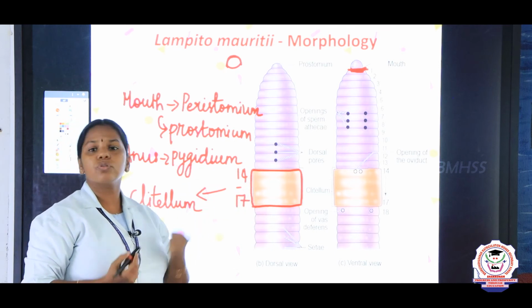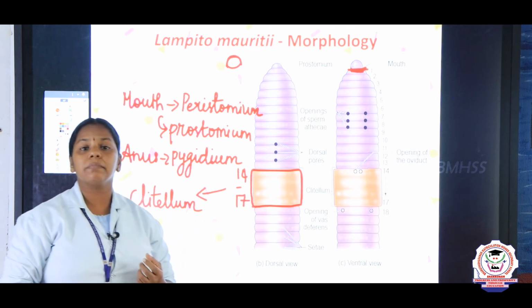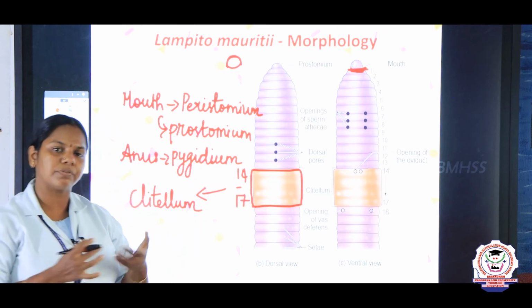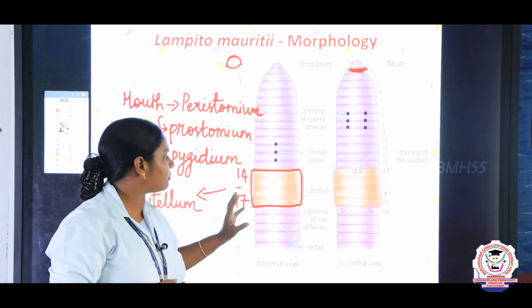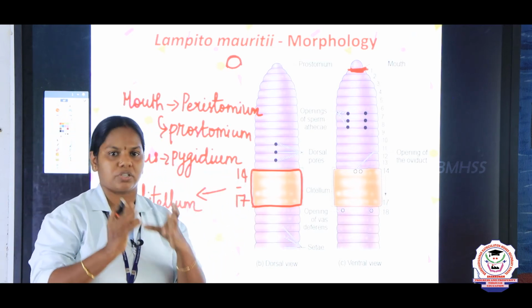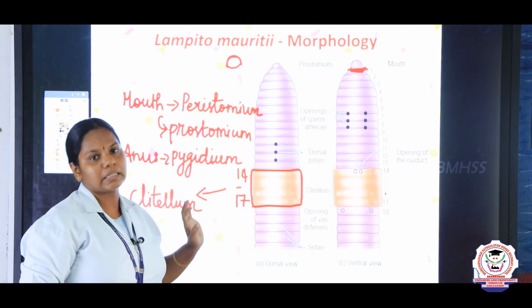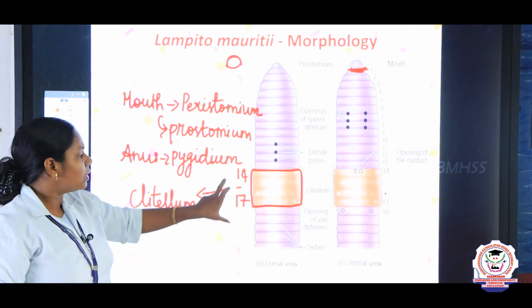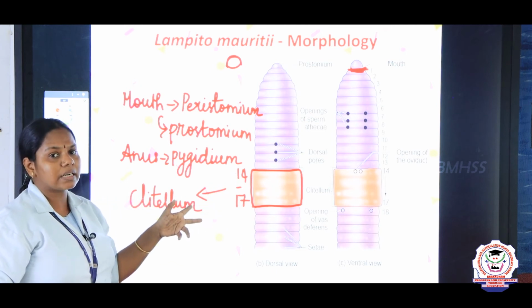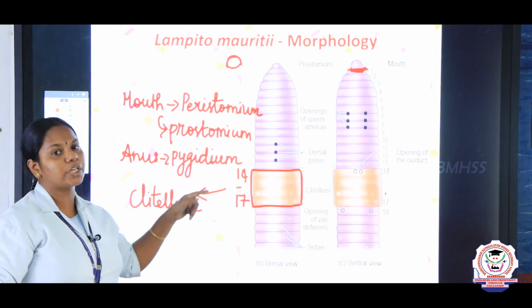And what is the use of this clitellum? The clitellum helps in cocoon formation. After fertilization, all the fertilized eggs are packed in a structure called cocoon. It is formed inside this clitellum only. So where is the clitellum present, children? In between the segments 14 to 17.